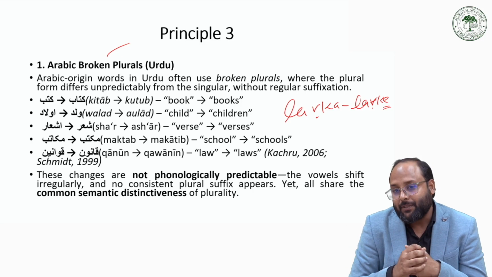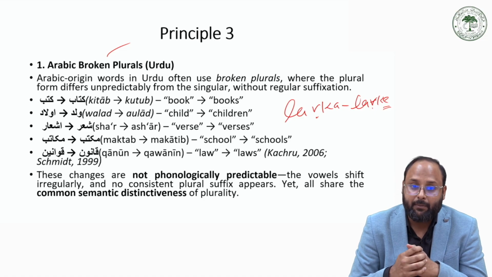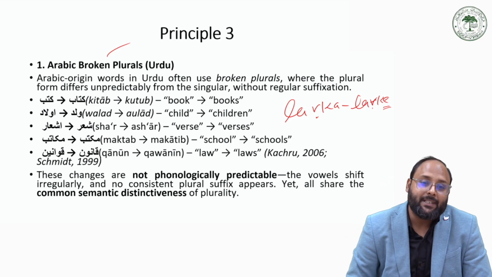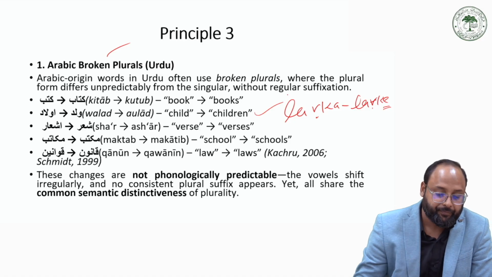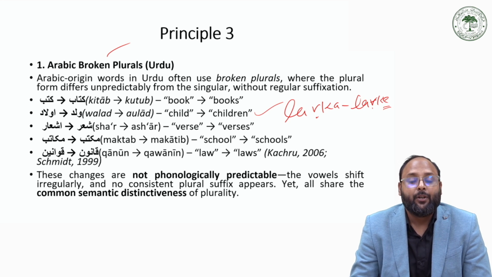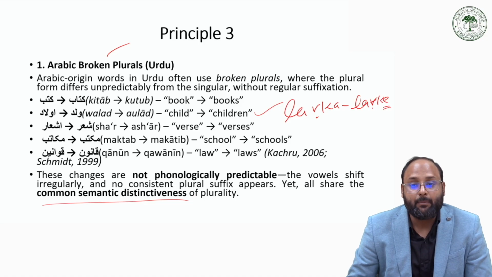So kutub is the irregular plural marker, which is unpredictable. So it can be an example of principle three. But we can understand the pluralness by its use in a sentence. It's like walad, aulad, the same as child and children. Sher, ashar; maktab, makatib; kanun, qawanin. So these are non-phonologically predictable changes in the form, but they share the same meaning, which is the plural meaning. On that basis, we can say they have the common semantic distinctiveness of plurality.